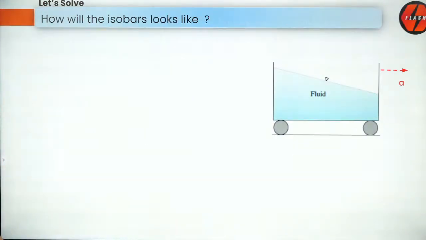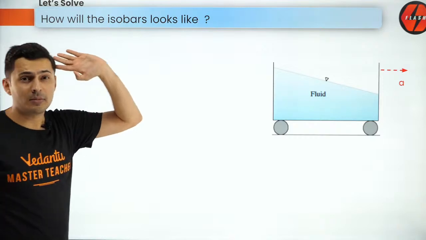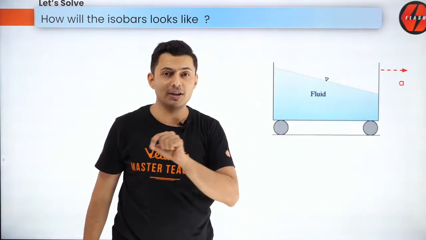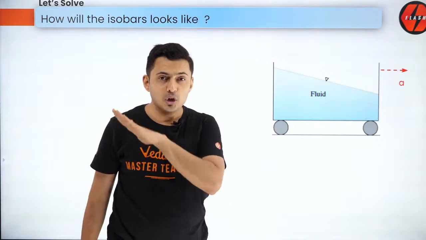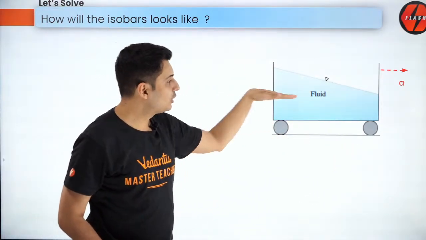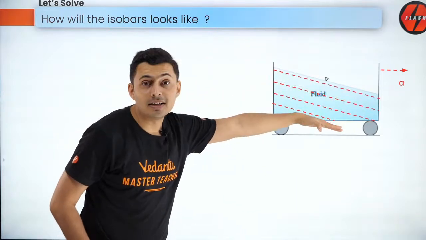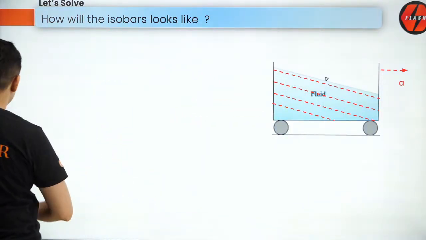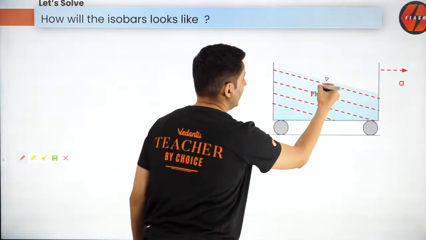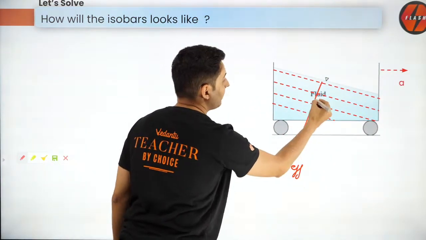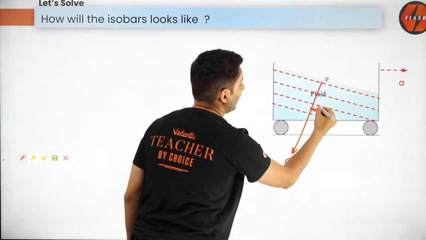And let me tell you one last thing here. The isobars, remember I have shown you isobars? The points of the same pressure when joined, those are called isobars. Usually they were horizontal, but in an accelerating fluid, they are not horizontal, they are at an angle. Be careful. What did I tell you yesterday in my previous session? That G always acts perpendicular to the isobars.